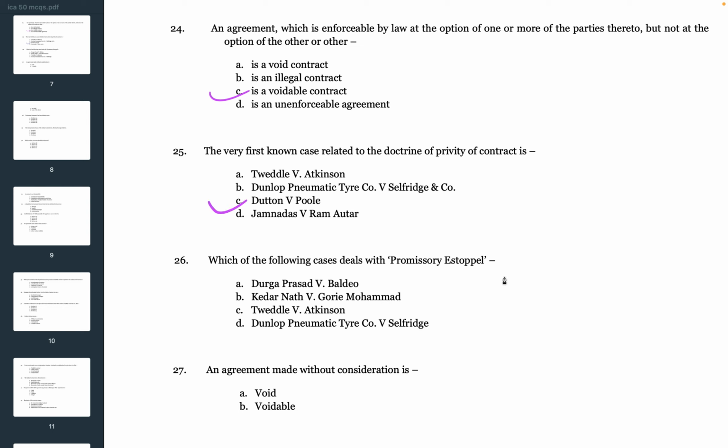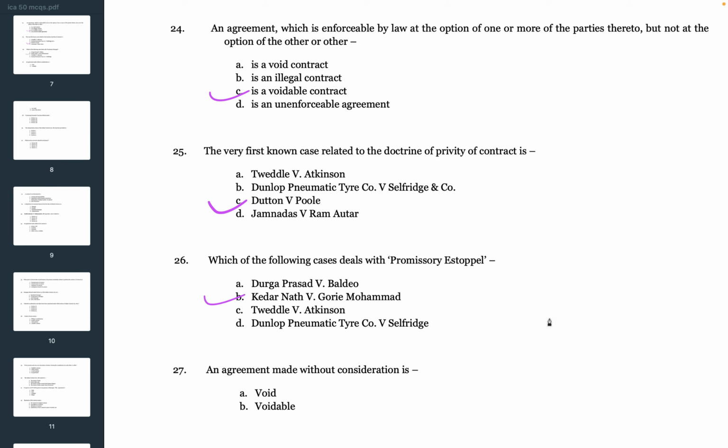Next question. Which of the following cases deals with promissory estoppel? A. Durga Prasad versus Baldev, B. Kedarnath versus Gori Mohammed, C. Tweddle versus Atkinson, D. Dunlop Pneumatic Tire Company versus Selfridge. The answer is B. Kedarnath versus Gori Mohammed.